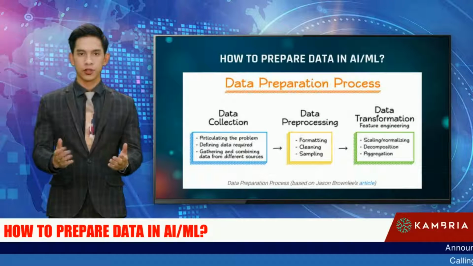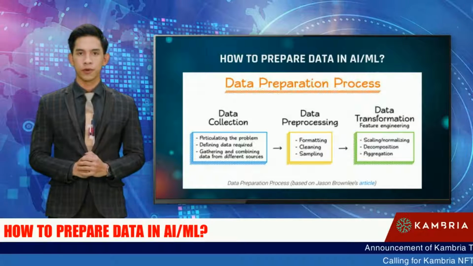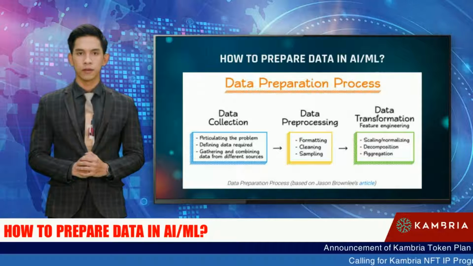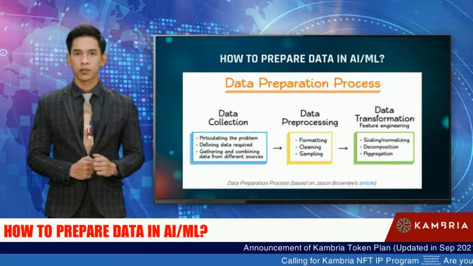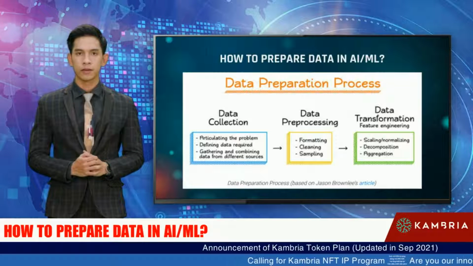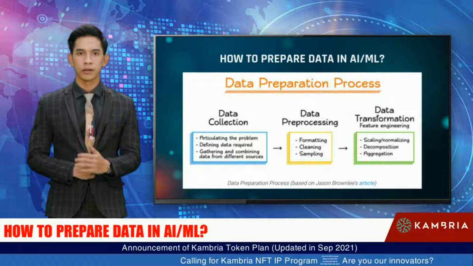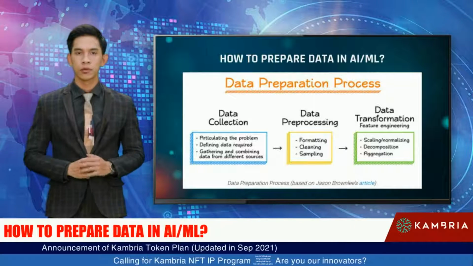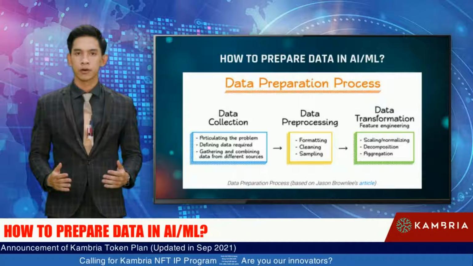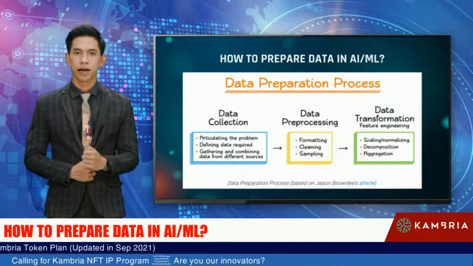The data preparation process in ML includes 3 steps: data collection, data pre-processing, and data transformation. Data collection is to consider what data is available, what data is missing, and what data can be removed. Data pre-processing is to organize your selected data by formatting, cleaning, and sampling from it. Data transformation is to transform pre-processed data ready for machine learning by engineering features using scaling, attribute decomposition, and attribute aggregation.